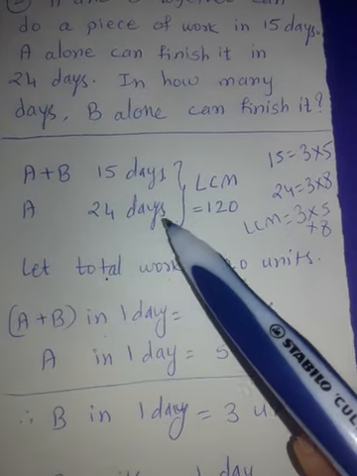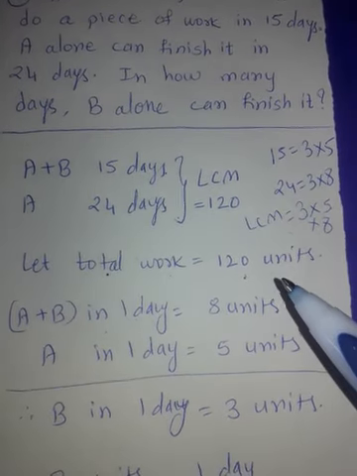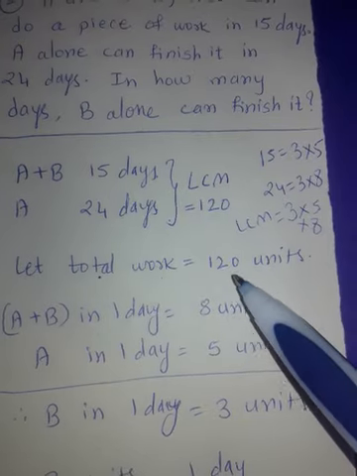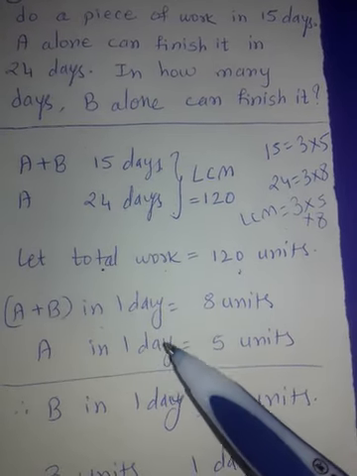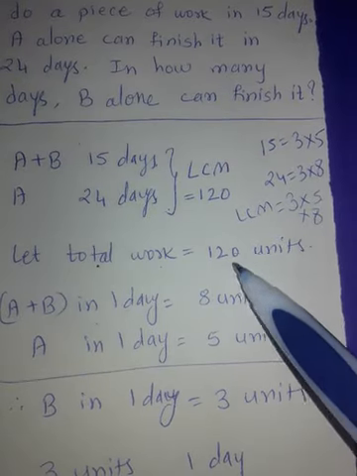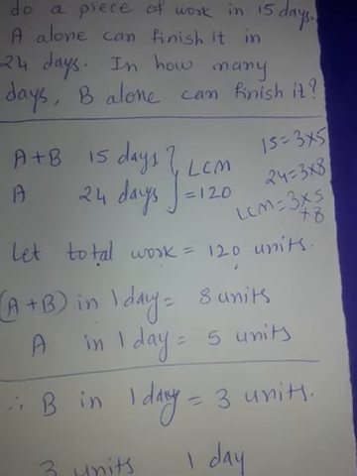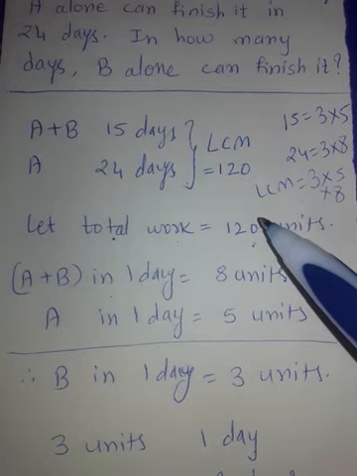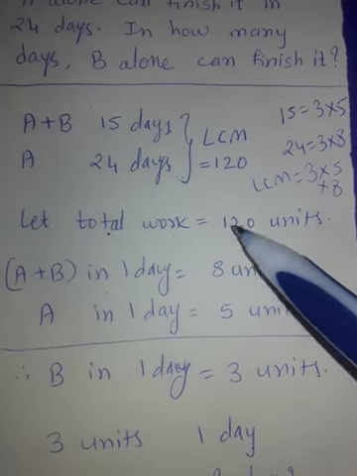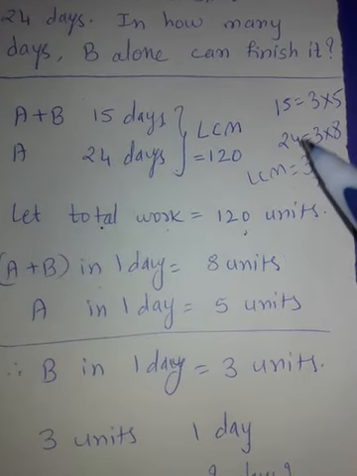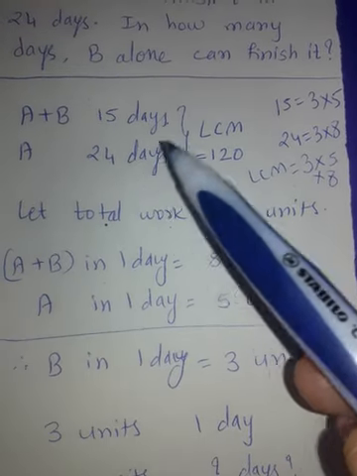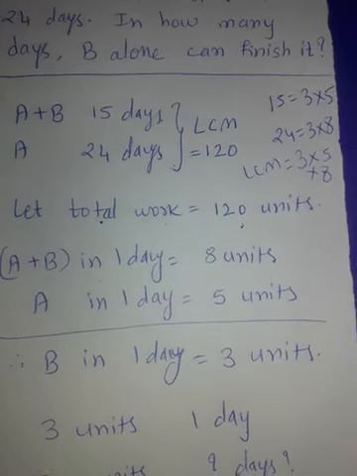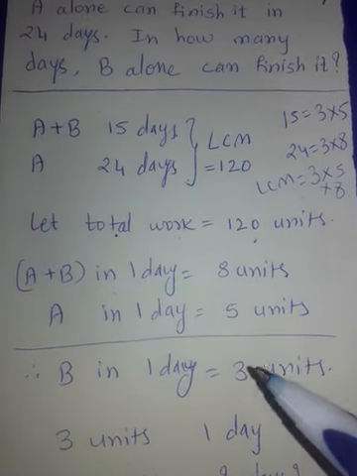A takes 24 days to complete the work. Now there are 120 units of work. That means in one day he is completing 24 fives are 120, so 5 units of work. What we did was divide here. 120 units were there. So 120 divided by 15, 8 units. 120 divided by 24, 5 units. So what do we have here?